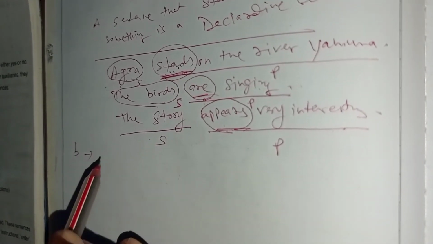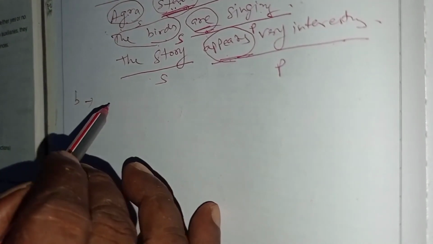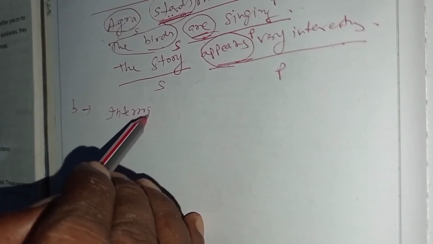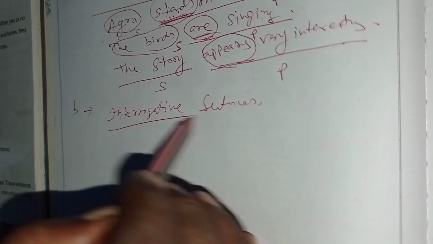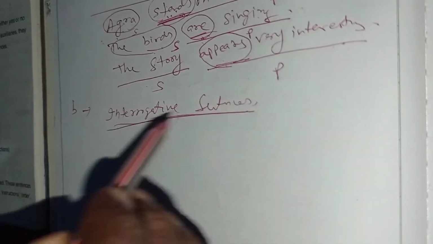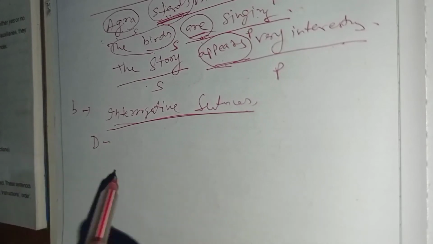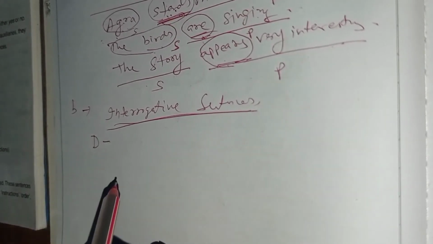Next, another type of sentences. In English, the second type of simple sentence is interrogative. Interrogative sentences. What are interrogative sentences? Definition first you should remember. The sentences which ask questions.